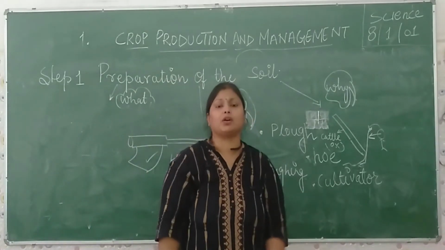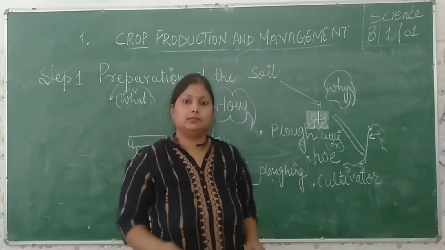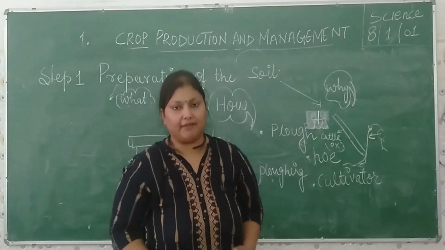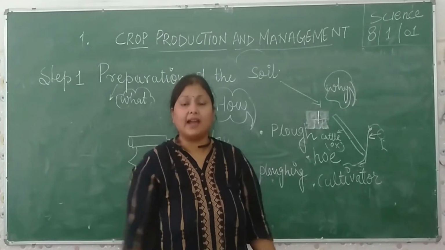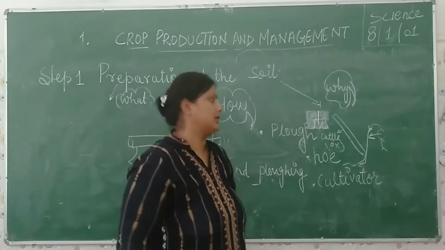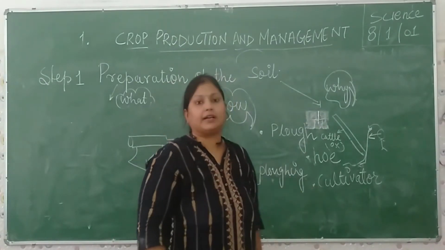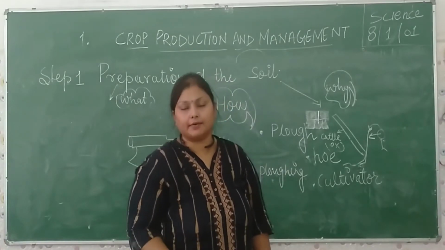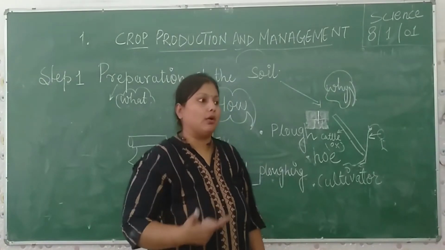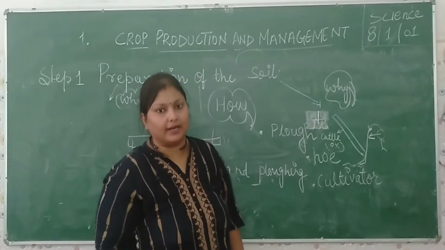Cultivator is very important because it is very farmer friendly. Why is it farmer friendly? Because it saves time and labor, and it does work very fast and accurately. Understand?